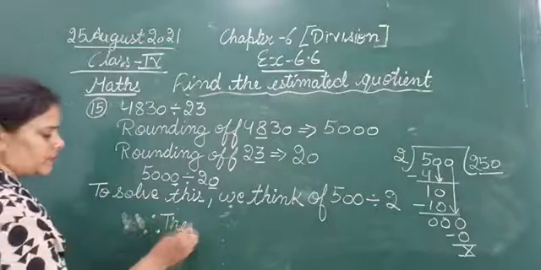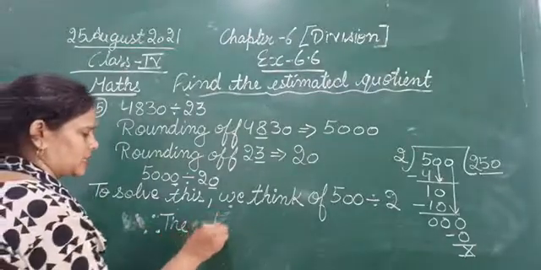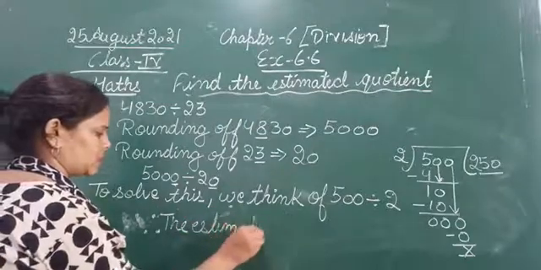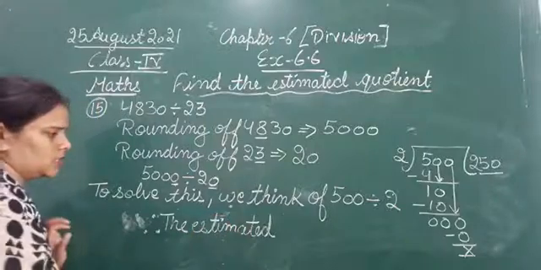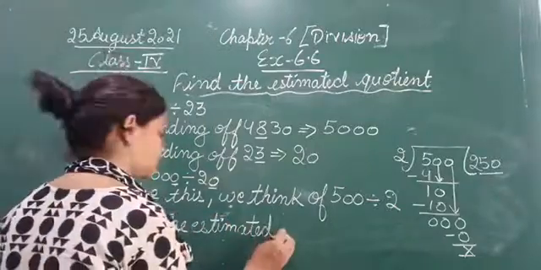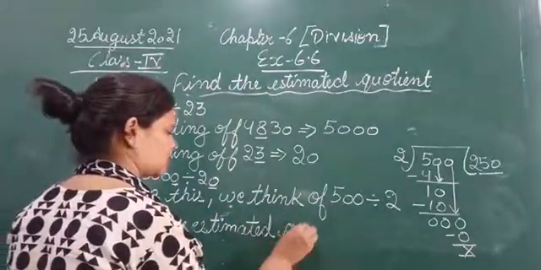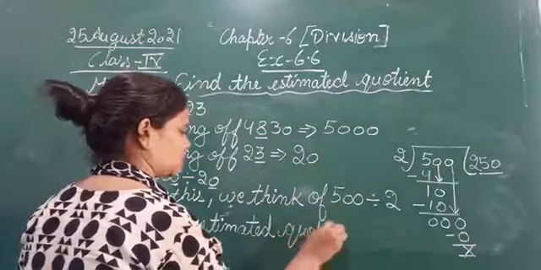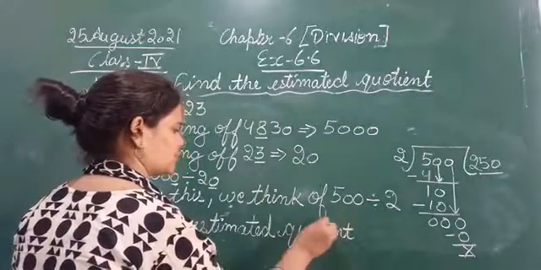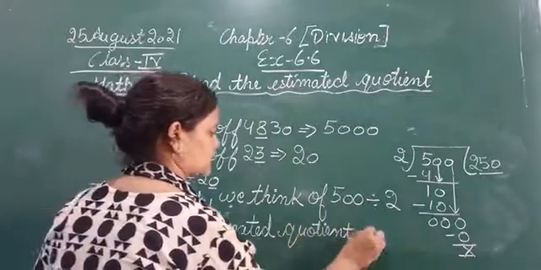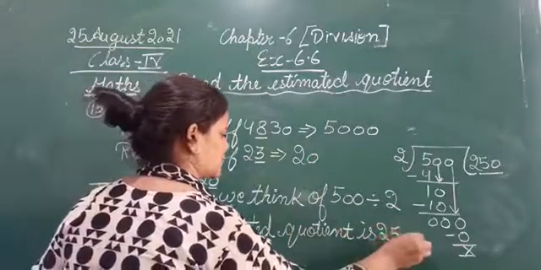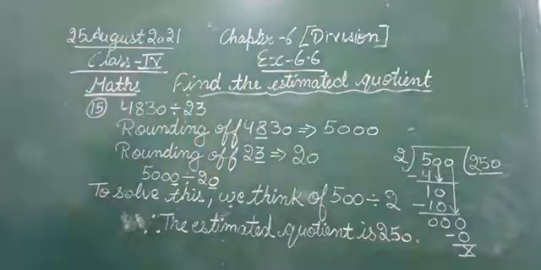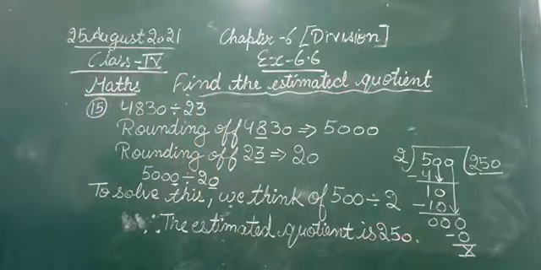So we will write down here, therefore the estimated quotient is 250.